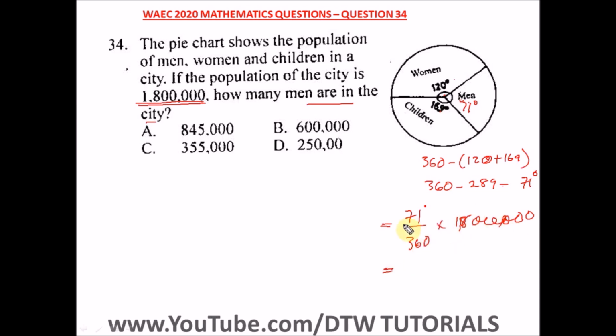When you punch in your calculator these values, we are going to have 355,000. Okay, this is the answer. This is the total men in the city. With this particular portion, 71 degrees, we have 355,000 men. Our right option here is option C.